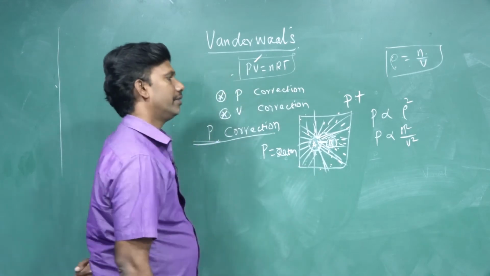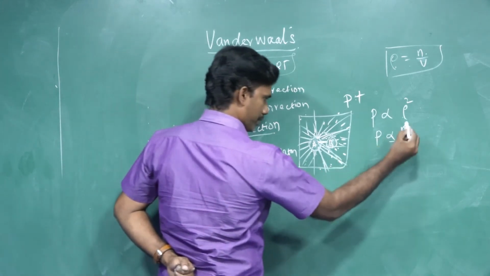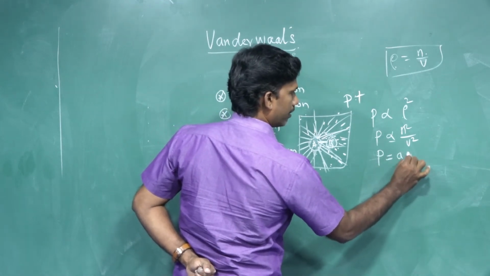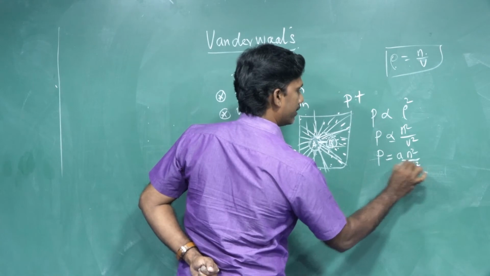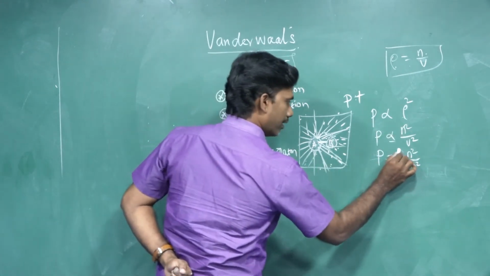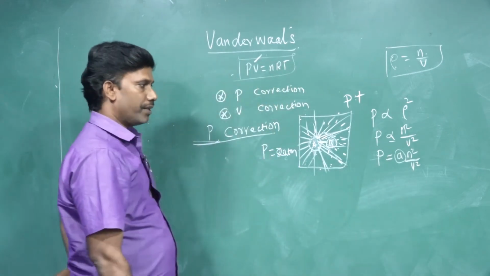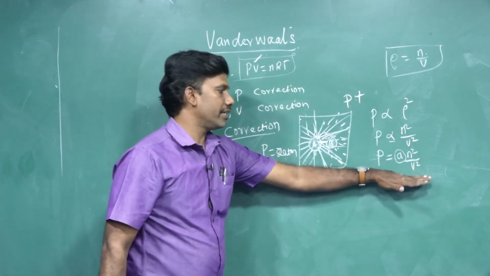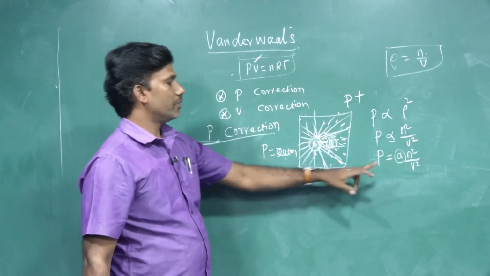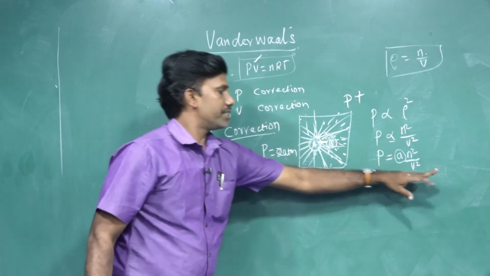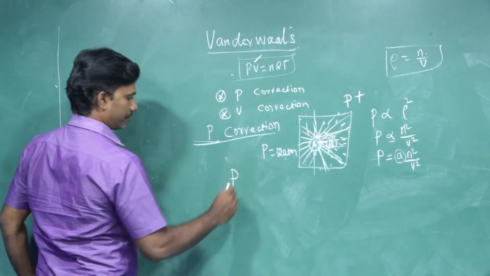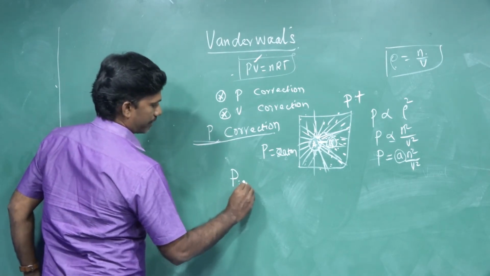To remove the proportionality, we need a constant, so P equals a n squared by V squared. Here a is a proportionality constant. This a was used by van der Waals, so a is the van der Waals constant. This much amount of pressure is restricted, so we need to add this much to the total pressure. So what is the ideal pressure?